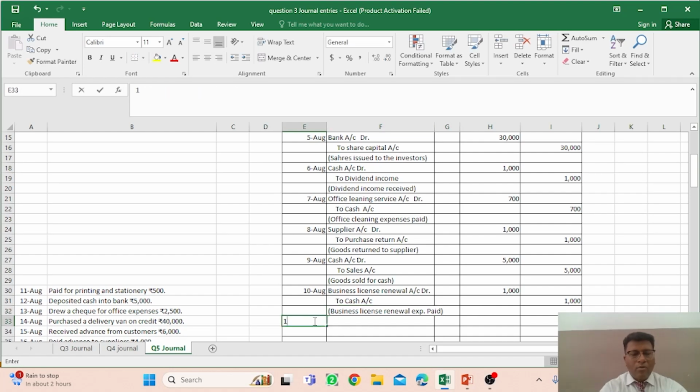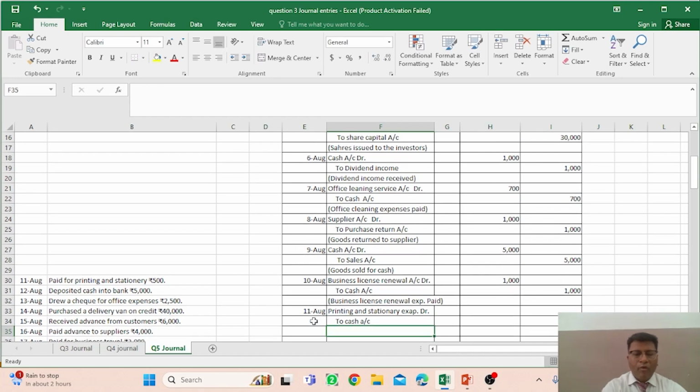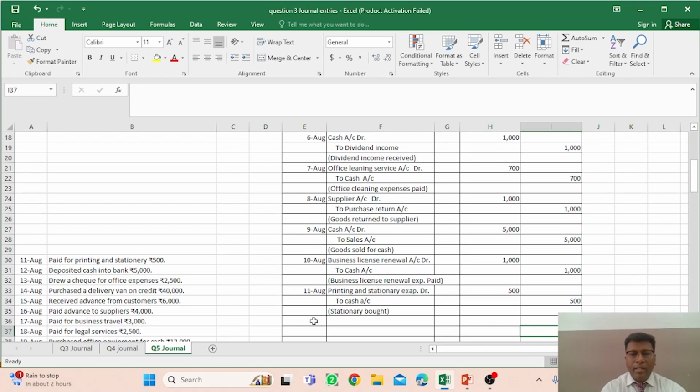On 11th of August, again there is a transaction that is paid for printing and stationery. So printing and stationery expenses debit, and because the cash goes out, so to cash account, right, you have to mention here. And what would be the narration? Stationery bought, right, you have to mention here stationery bought. And what is the particular amount of this transaction? As you see in the question, rupees 500, so you have to mention again.